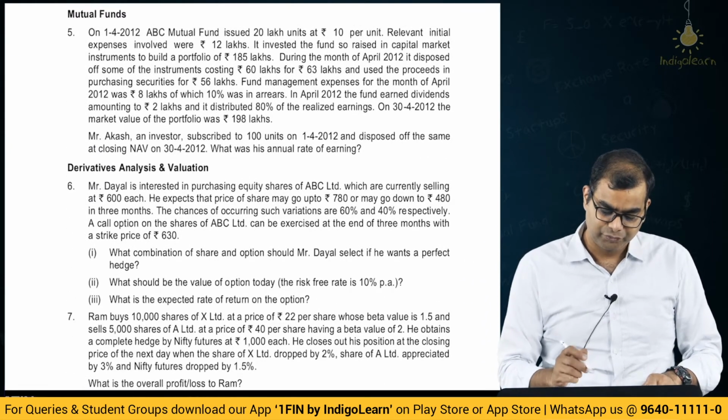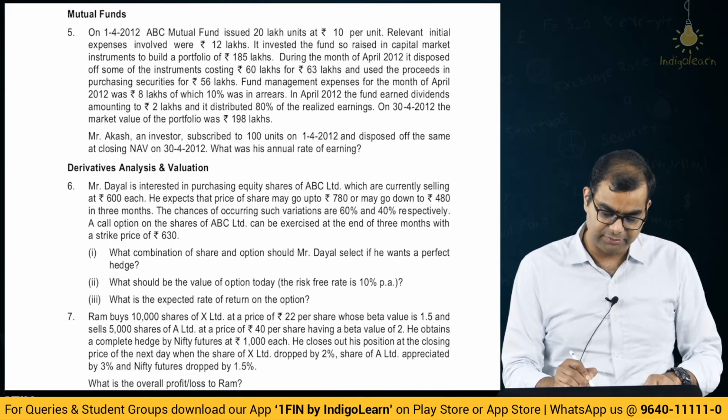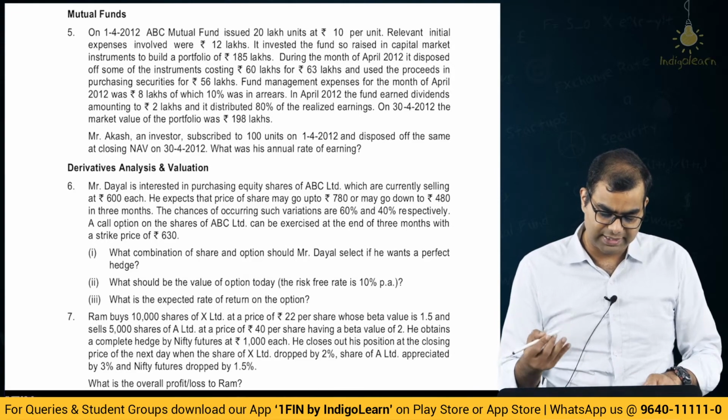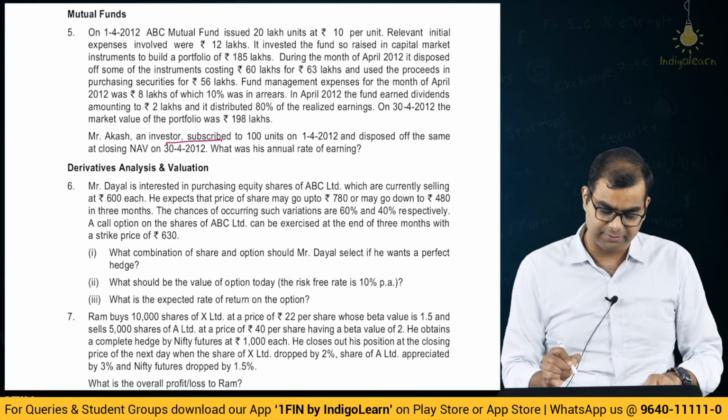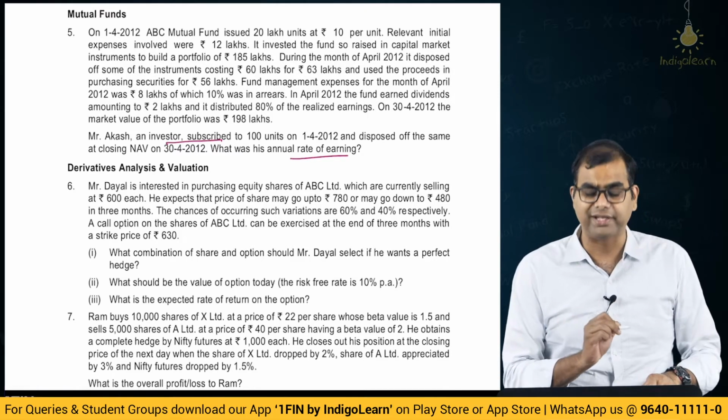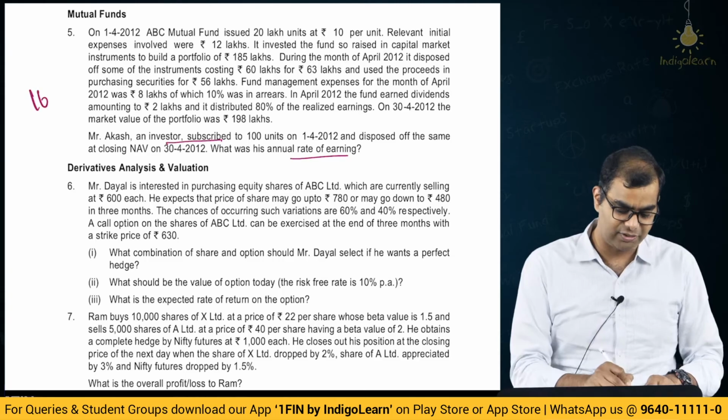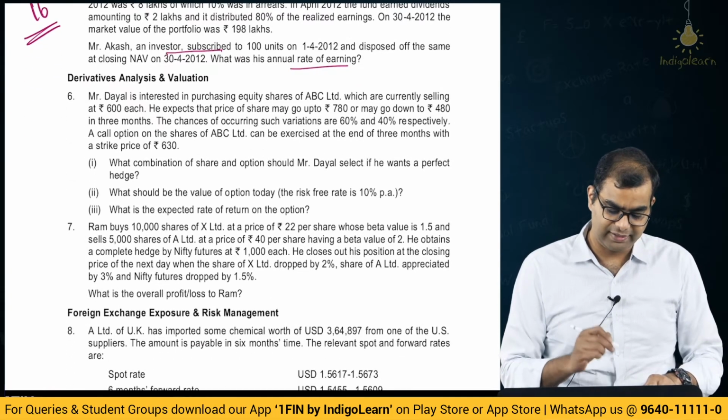Then mutual funds. There is a mutual fund ABC Limited which has issued so many units. They are asking about Mr. Akash, an investor who subscribed to so many units, 100 units. What is his annual rate of earning? This is question number 16 from our illustration. Okay, then we have derivatives.